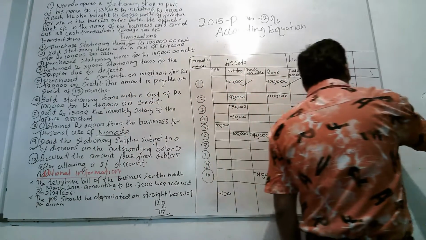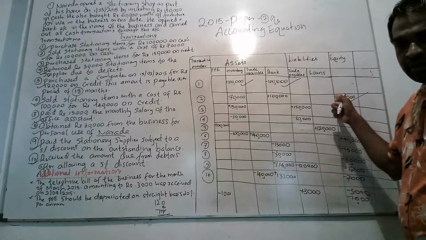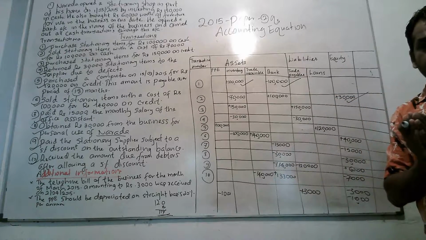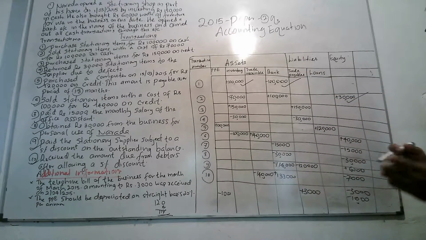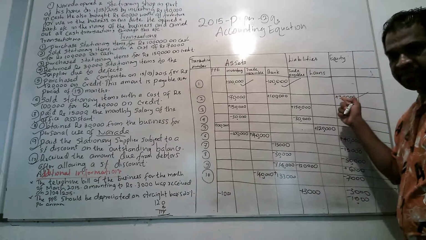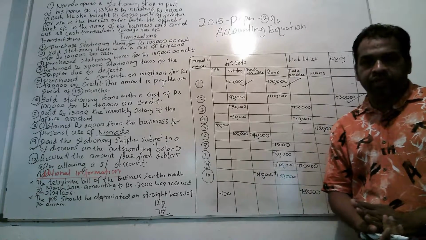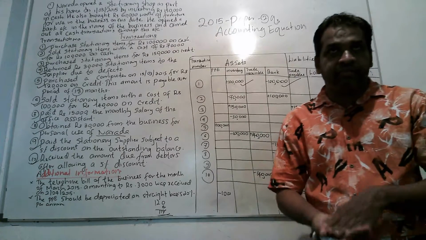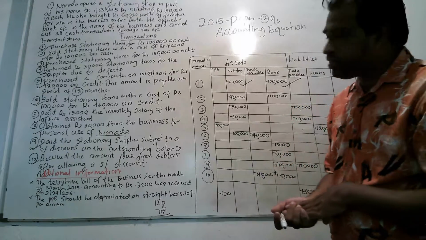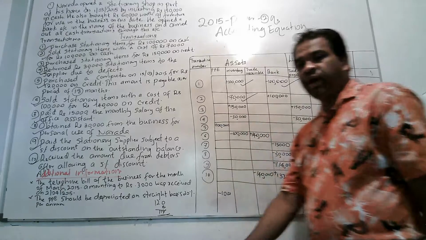Here I have mentioned under equity plus 30,000, because of any profit or any income, owner's equity will increase. That's why I have mentioned plus 30,000 under equity. Then, when you sell 70,000 worth of stationery items, there will be a decrease in stationery inventory by another 70,000.